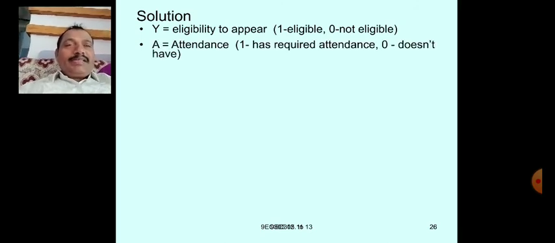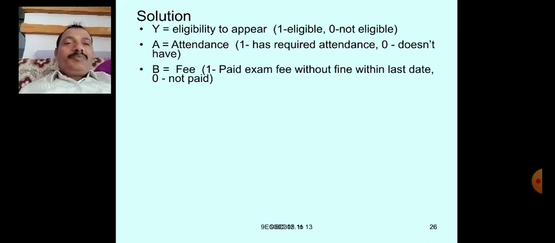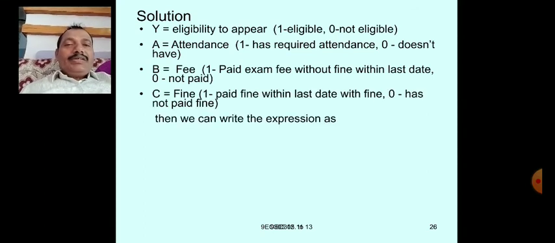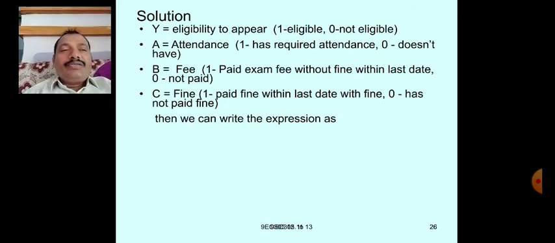So variable a is the attendance: 1 means has the required attendance, that is 75%, and 0 means doesn't have 75% attendance. And next, variable b, fee, that is paid exam fee without fine. 0 means not paid the exam fee. C: 1 means paid the exam fee with fine, and 0 means not paid the exam fee.